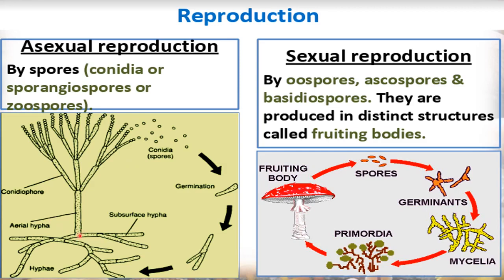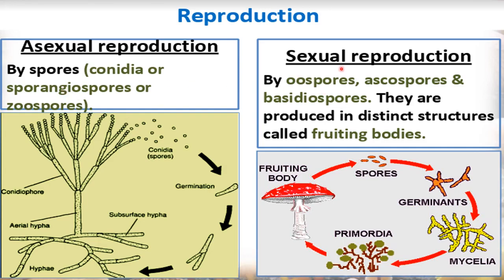So this is the mycelium. You can say the complete body of the fungi having different hyphae, and on these hyphae these spore-like structures are conidia. When these conidia get detached from here, they will germinate to give rise to new fungi. So this is asexual reproduction in fungi.